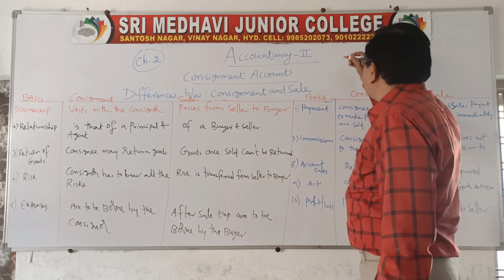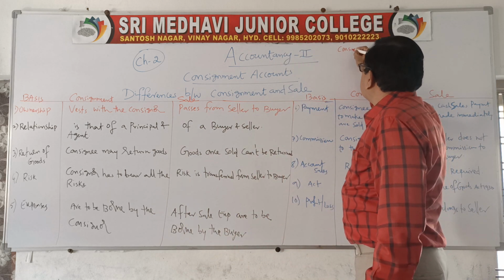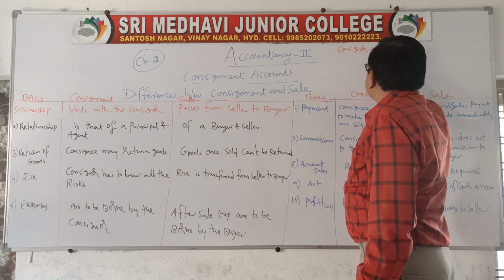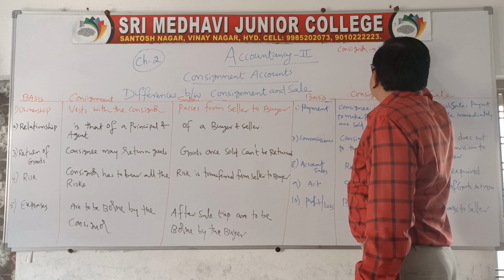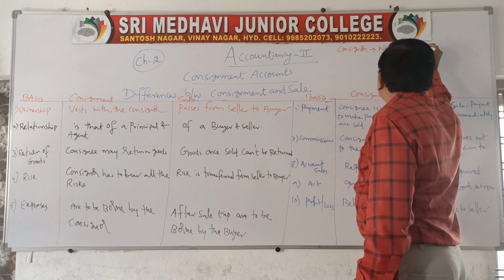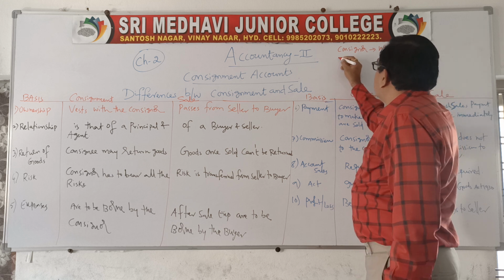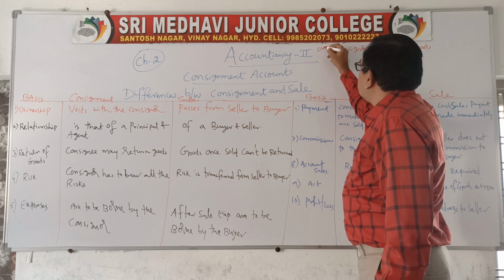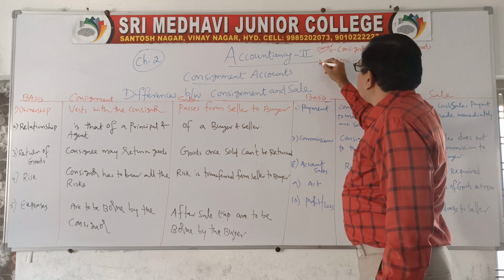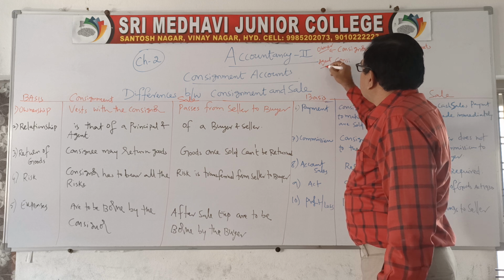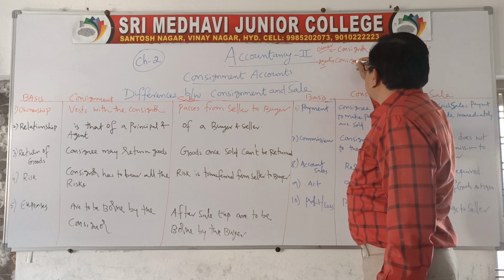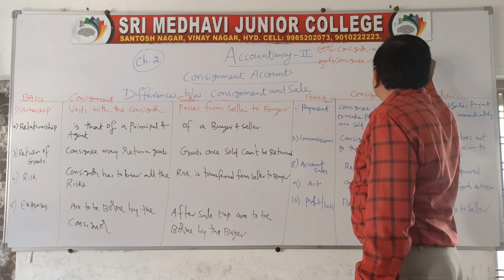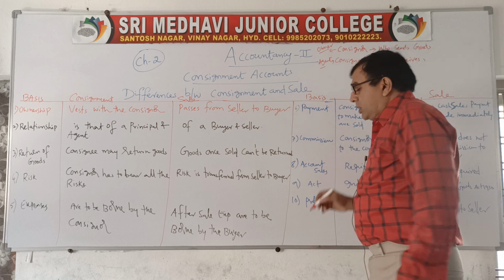Try to understand the terminology. The person who sends goods is called the consignor. The agent, who receives goods, is called the consignee.